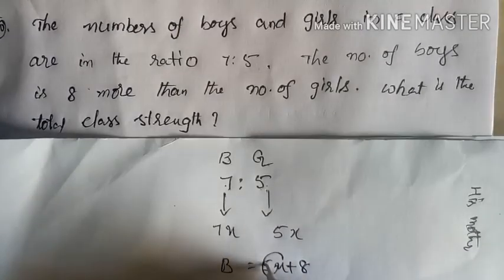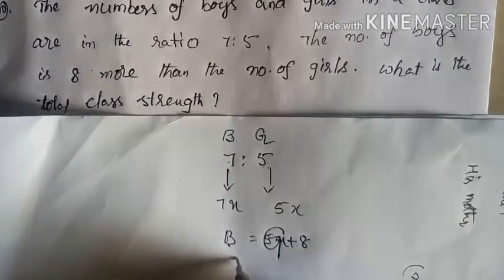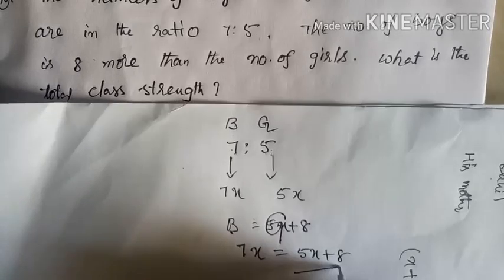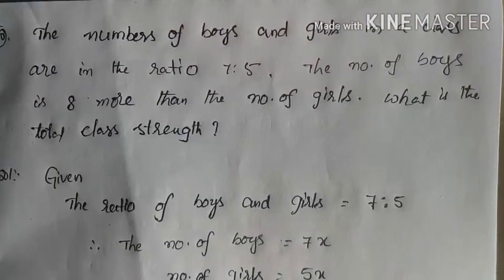So boys is equal to girls plus 8, that means 7x is equal to 5x plus 8. This is our equation.